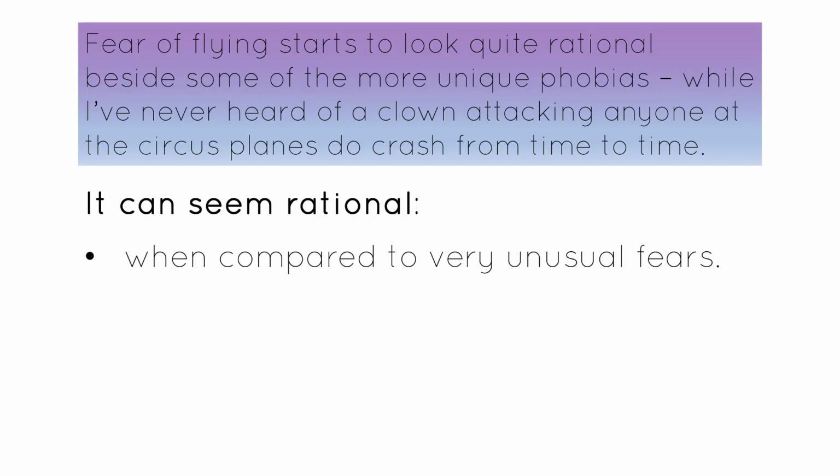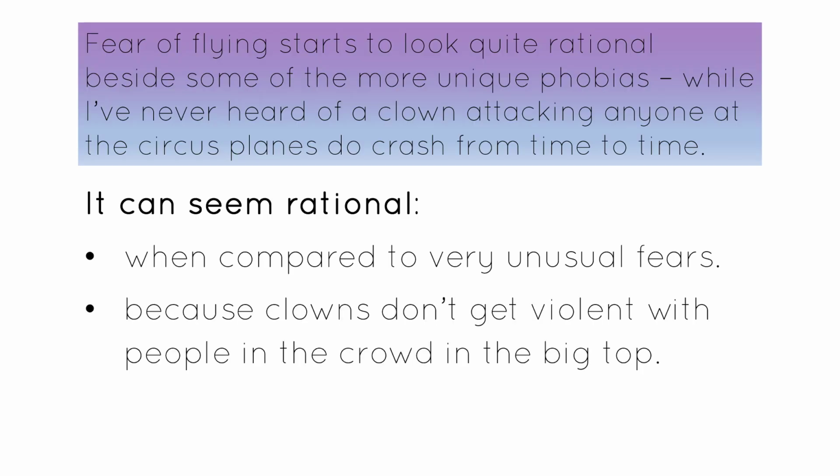So 1 mark there. Then I go back up to the purple box and I look, while I've never heard of a clown attacking anyone at the circus, planes do crash from time to time. So I'm seeing 2 points there. 1 point about the circus and 1 point about planes, and clowns in the circus to be particular. So I want to change the word attacking. Probably going to have to leave clowns in. And can I change circus? Well, actually I can, because the circus is known as the big top. So I'm going to use that instead.